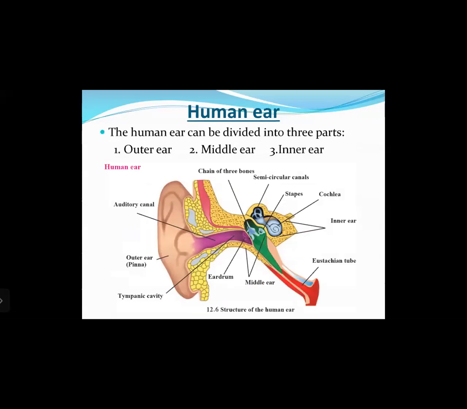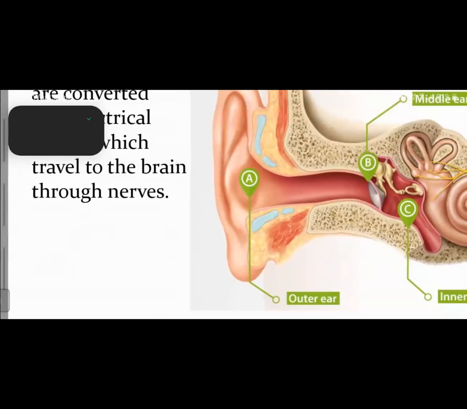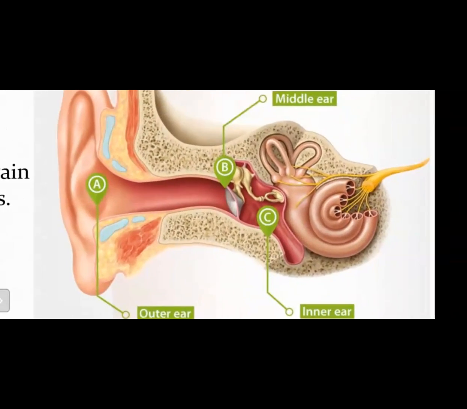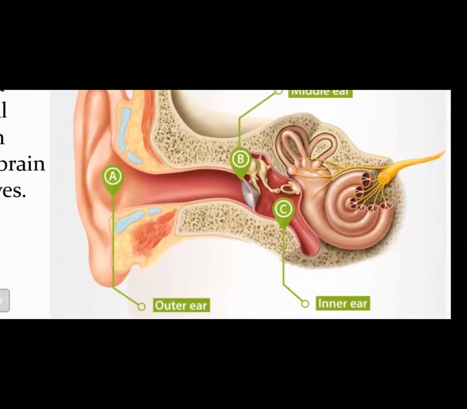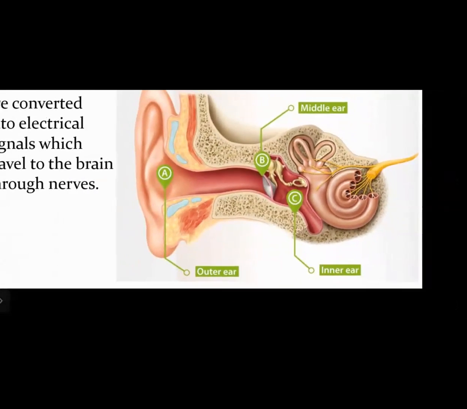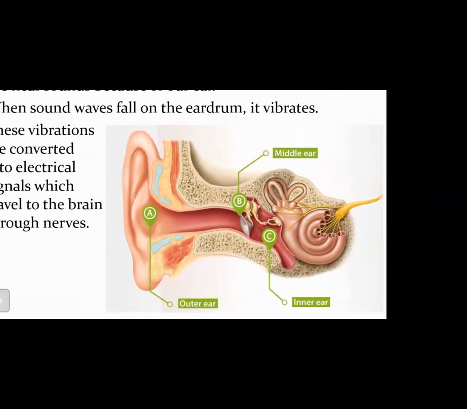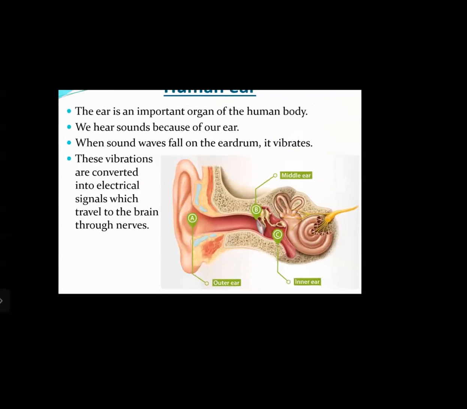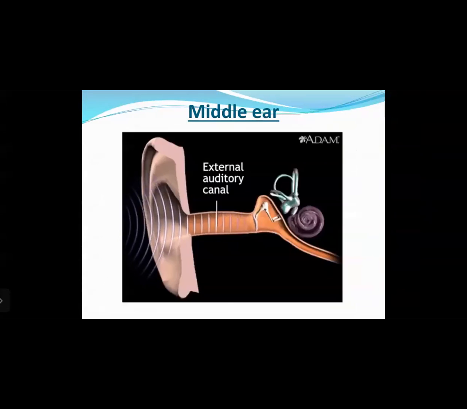So, if you observe this diagram here, you can see that the eardrum is a very delicate structure. So you are not supposed to insert any objects inside the ear. Why? Because if the eardrum happens to get damaged, what will happen? The eardrum will not be able to catch the vibrations. It will not be able to vibrate with the sound, right? And hence you lose the sensation of hearing. It means that your ears will stop working if the eardrum gets damaged, right? So you need to be very careful. You are not supposed to insert anything into your ear, right?